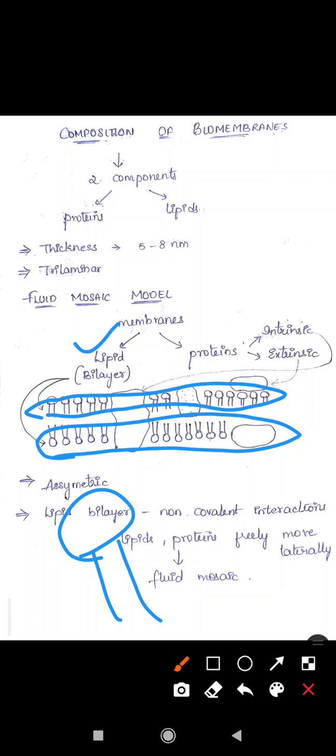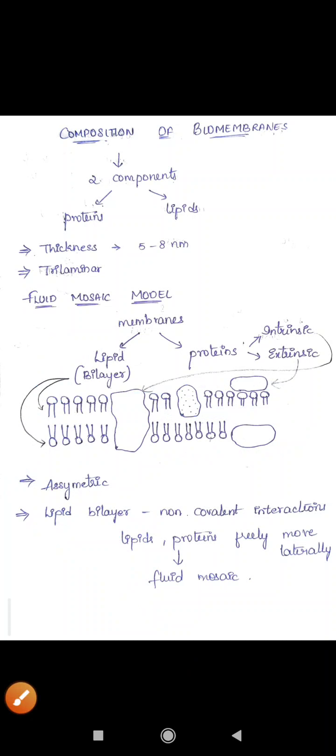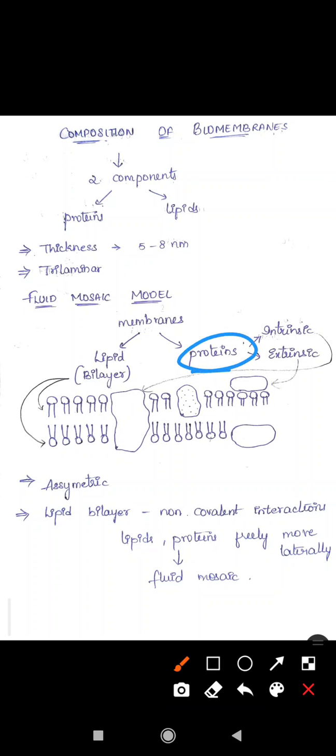The lipid part is arranged in two layers, one layer and second layer. One layer is towards the extracellular matrix and the second layer is towards the cytosolic part. Along with this lipid bilayer membrane, there are some proteins present in between the phospholipids. Here is one protein, second protein, third protein, fourth protein. These proteins are embedded in or present on the surface of the lipid membrane.